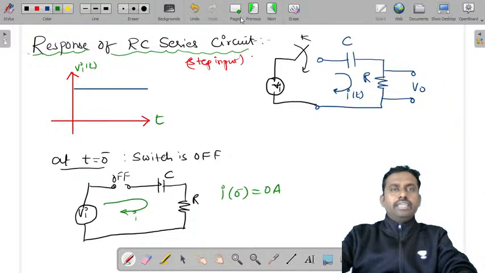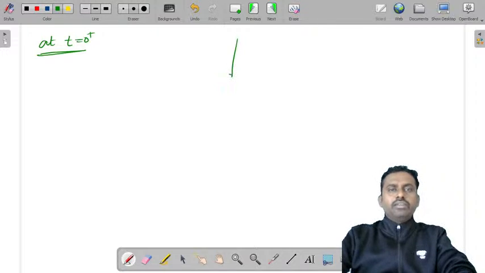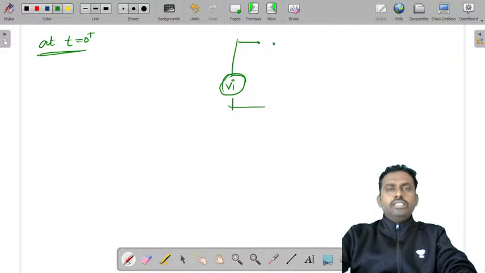Now let us consider at t is equal to 0 plus. What happens at t is equal to 0 plus? You have input voltage and switch is on, you have capacitor and a resistor.